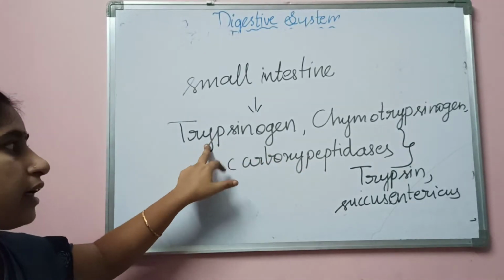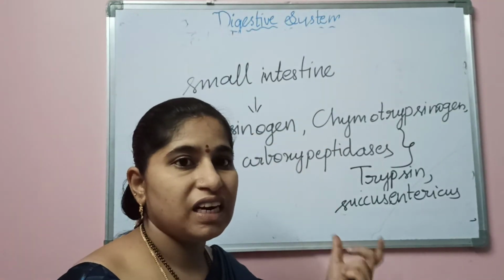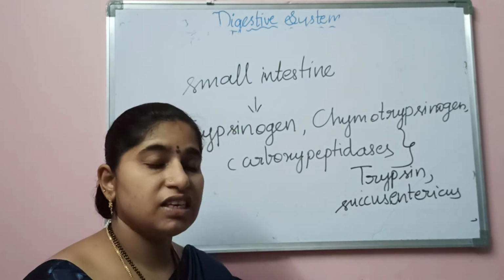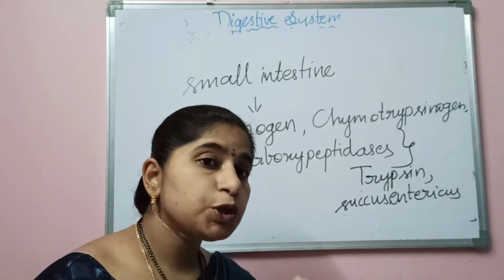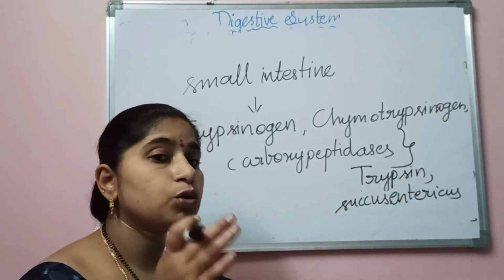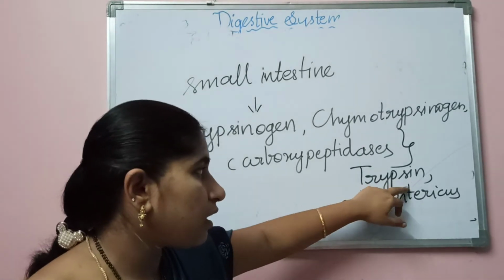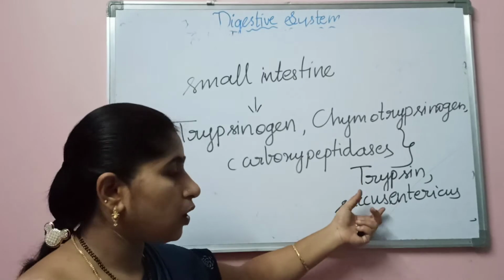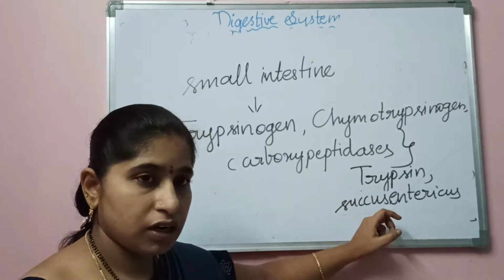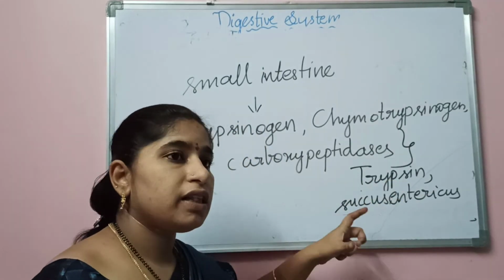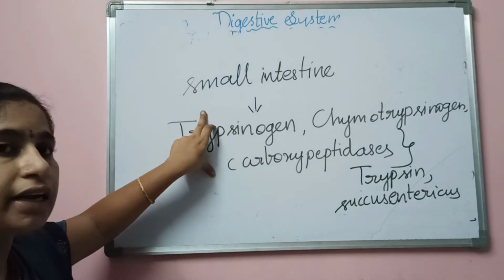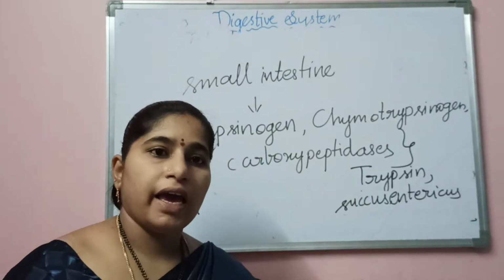Okay, trypsinogen, chymotrypsinogen and carboxypeptidases are the inactive forms. These are the inactive forms. They should be converting into active forms. Who will convert them into active forms? The pancreas will be releasing an enzyme called trypsin, and the small intestine also releases an enzyme called succus entericus. These two enzymes will be converting these inactive enzymes into active enzymes.